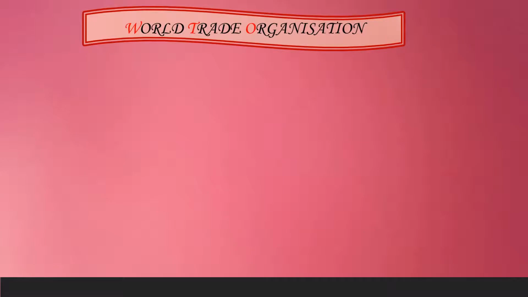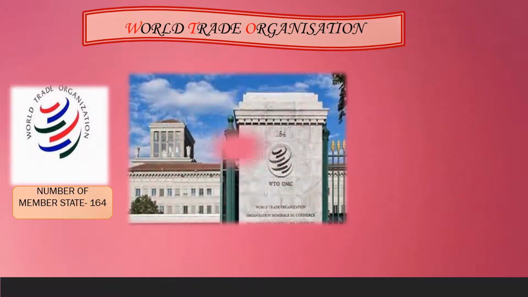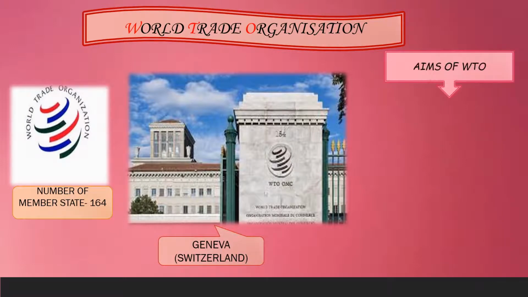Now, let's take information about the economic organization of the world, that is World Trade Organization. World Trade Organization, also known as WTO. World Trade Organization consists of 164 member states and the headquarters is located at Geneva, that is in Switzerland. Let's see about the main aim or the functions of the World Trade Organization.